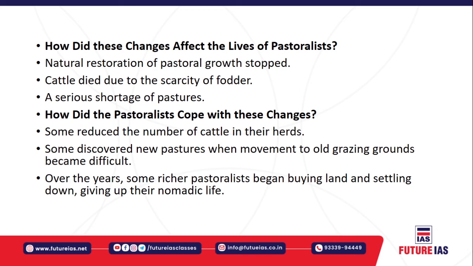Okay, so how did the changes imposed by the Britishers affect the life of the pastoralists? First of all, the natural restoration of the pastoral growth was completely stopped, because for the pastoral population to grow, you basically need pastureland. Once the pastureland is not there, how will you restore the pastoral growth? That is not possible.